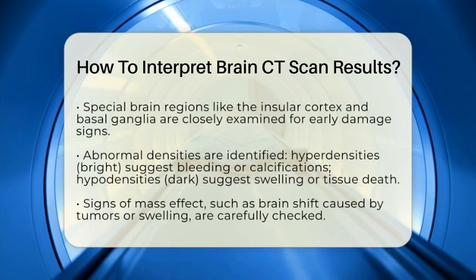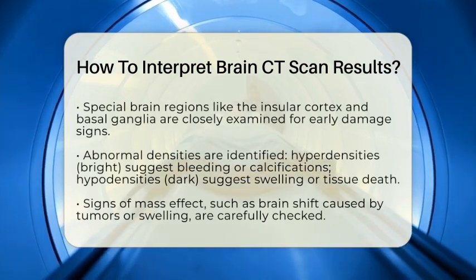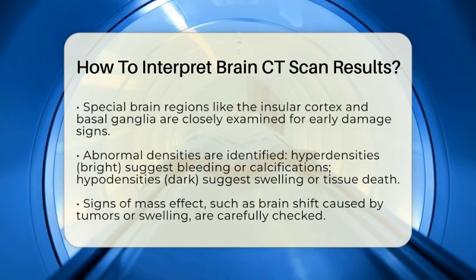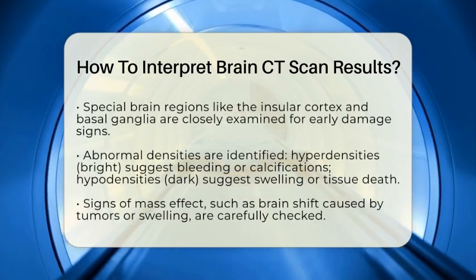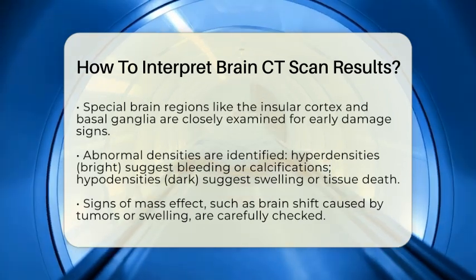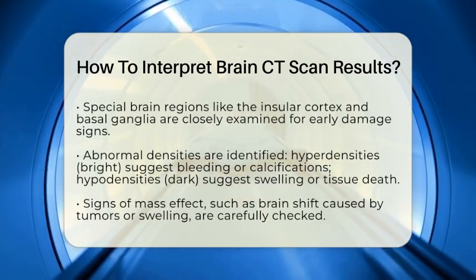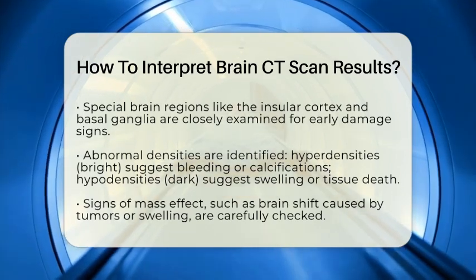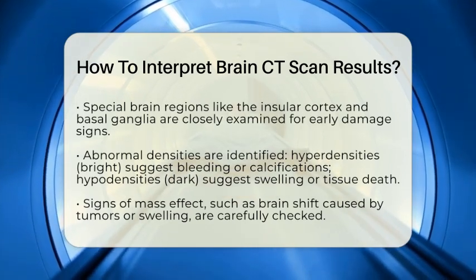Then, the focus shifts to identifying abnormal densities. Bright areas on the scan, called hyperdensities, might indicate bleeding, such as in a hemorrhage or calcifications that are sometimes associated with tumors. Darker areas, known as hypodensities, can point to swelling, fluid buildup, or tissue death within a tumor.